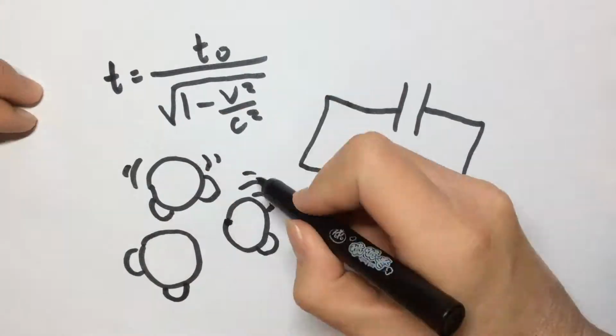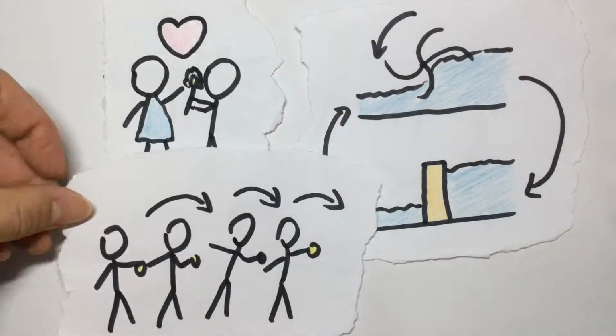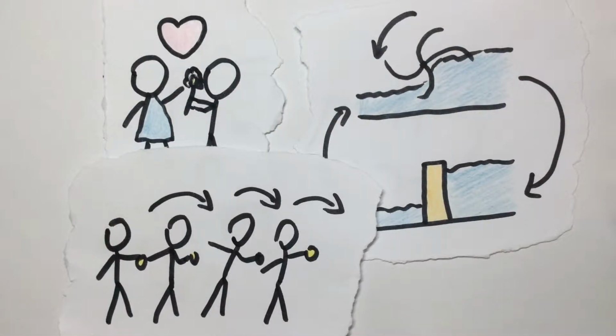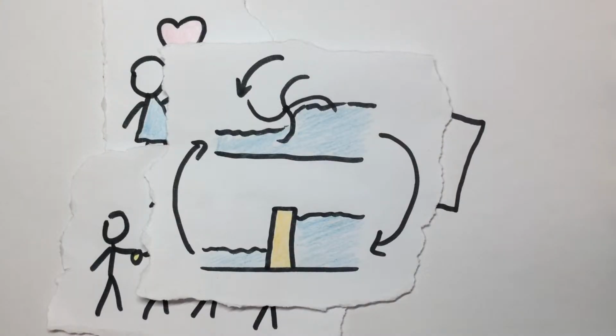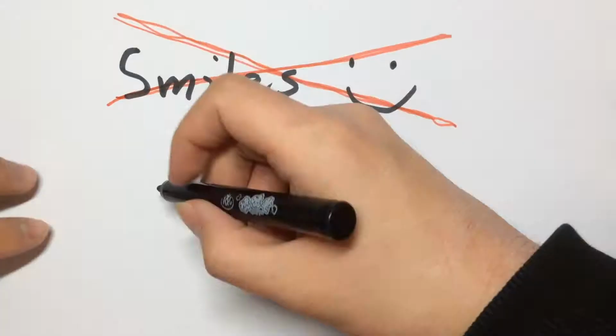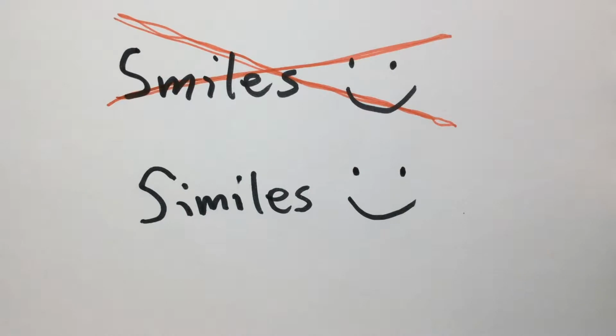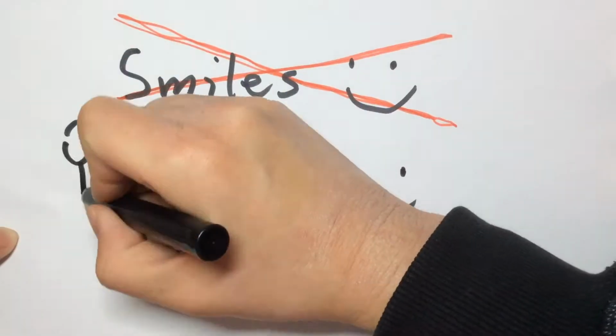Physics is all very abstract, but often we can find analogies to help us understand the not so easy concepts. So I'm going to show you one of my favorite electric circuit similes. Not smiles, similes. But you are free to smile as much as you want as you watch this video, and after you finish it.